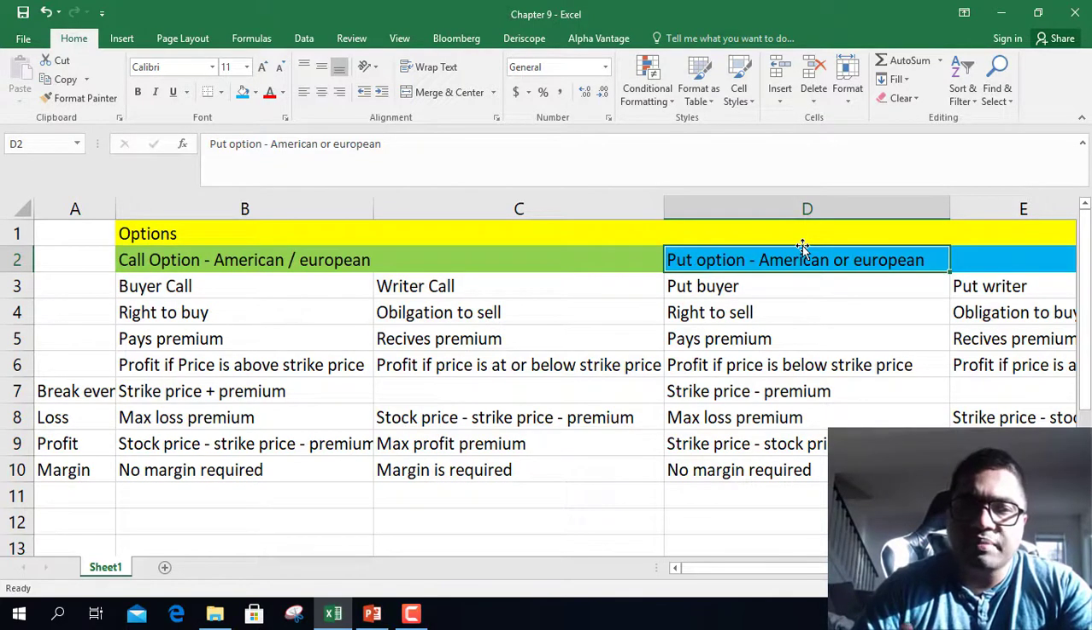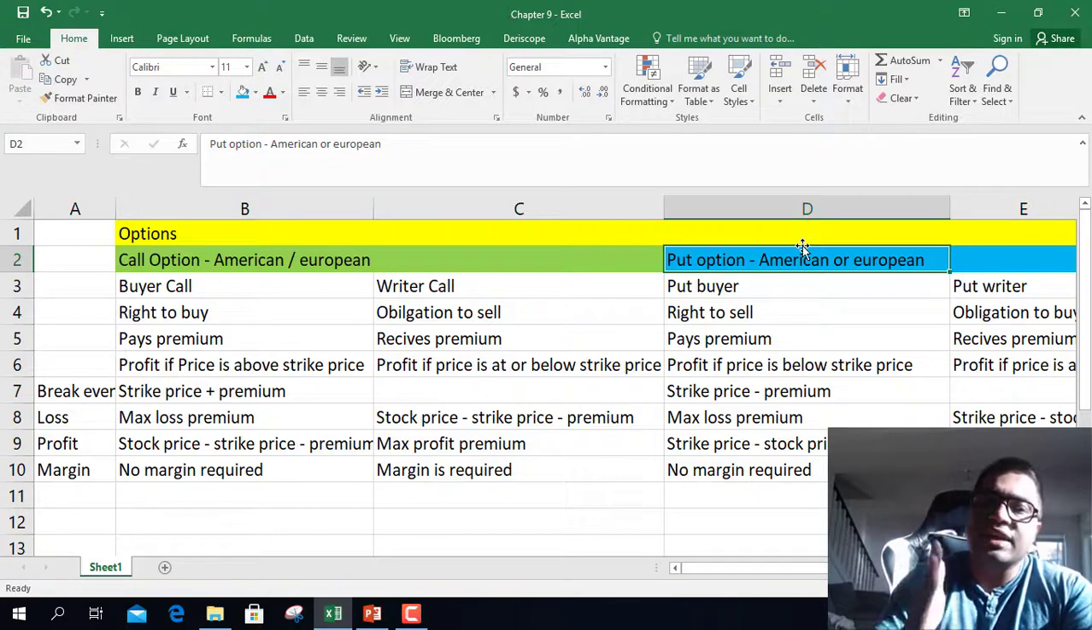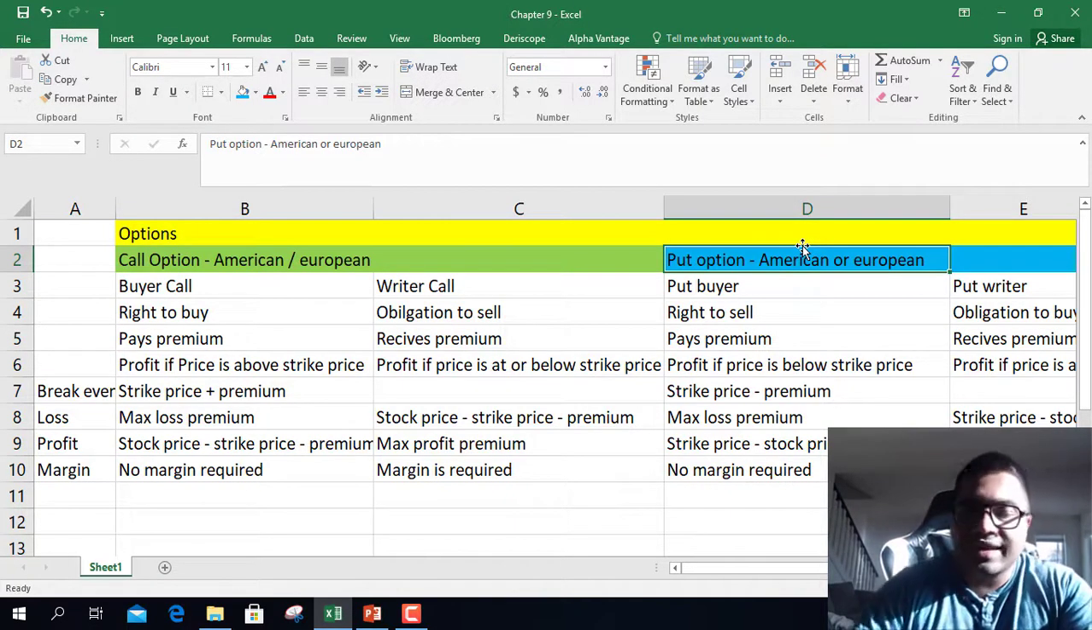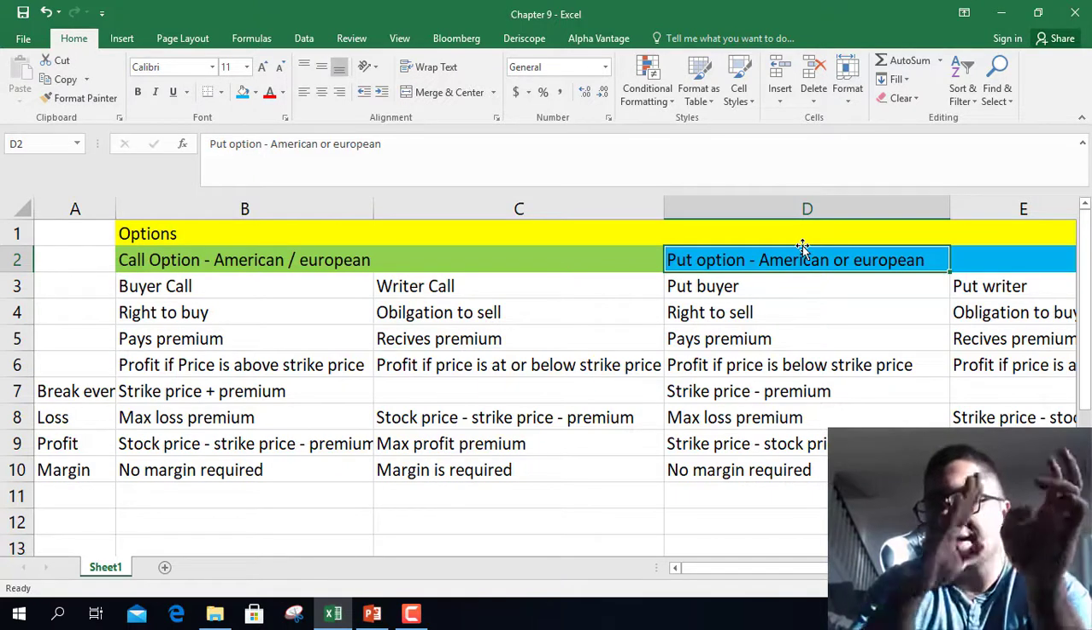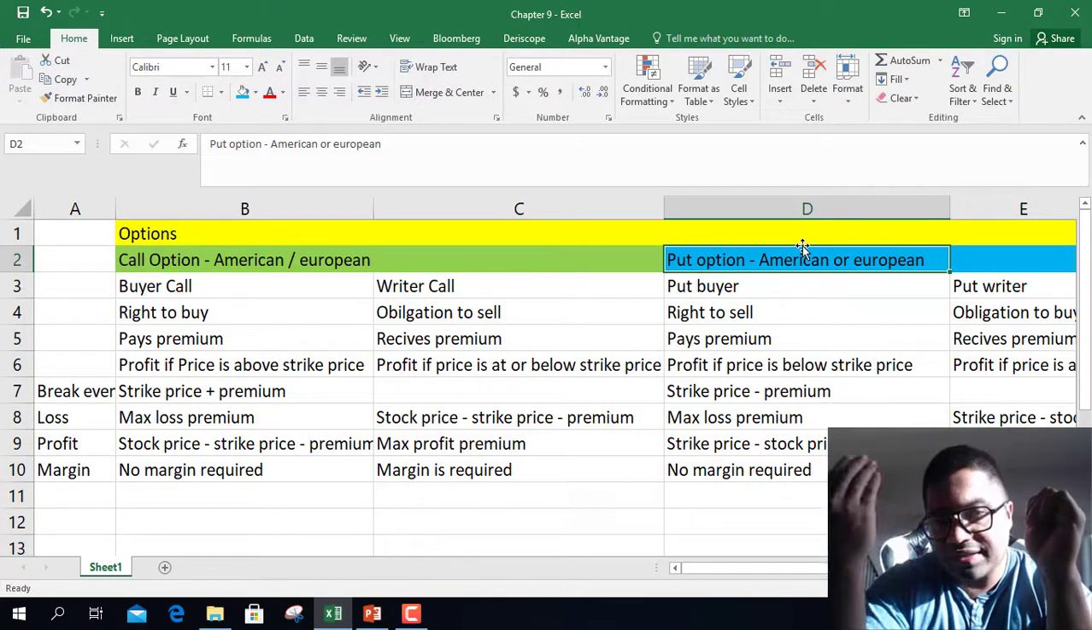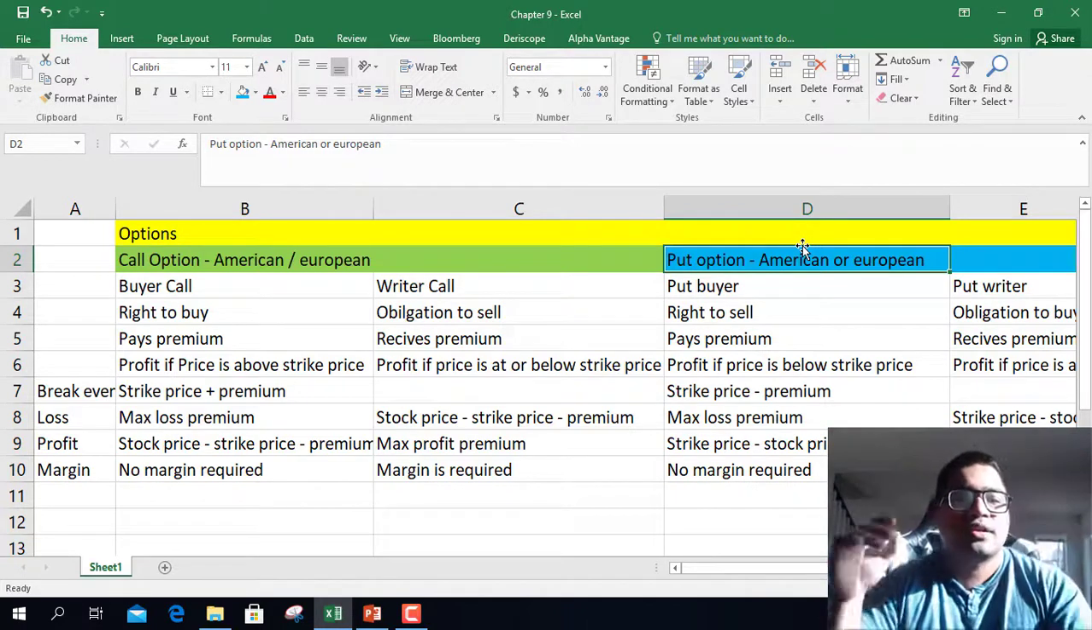A European option means you can exercise only on the day of maturity. When the option is going to expire, only on the expiry date can you exercise the option. You cannot exercise it before that. So options are of two types: American, which you can exercise before maturity, and European, which you can exercise only on the maturity date.